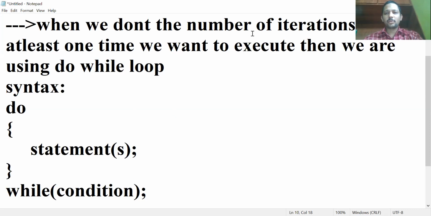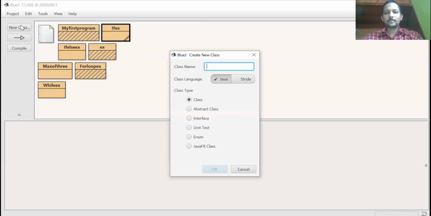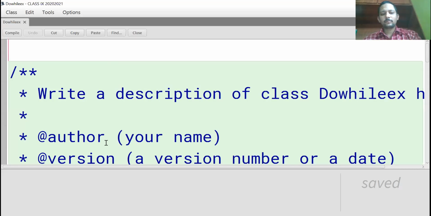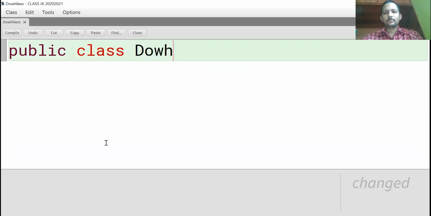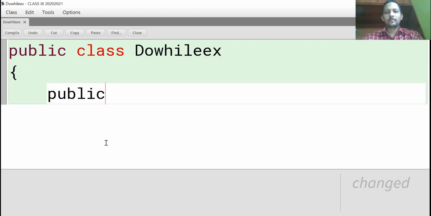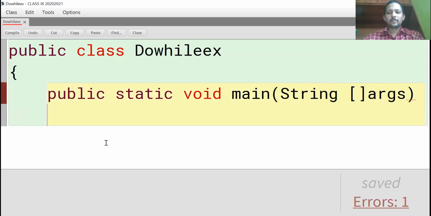Now I will show the example in the BlueJ system. We take the new class, DoWhileExample. Main method, public static void main, args. Then open main.